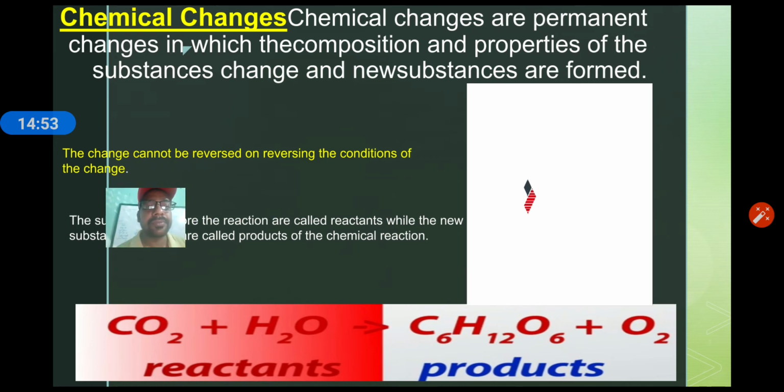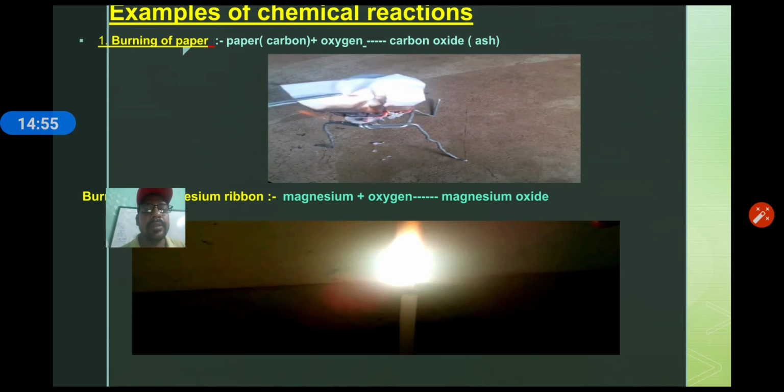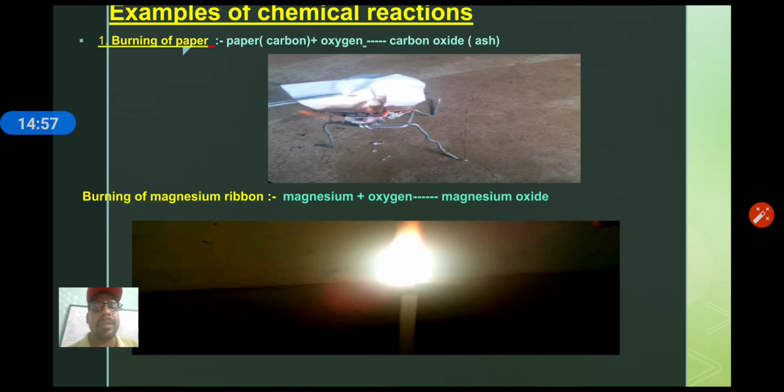Now, a few other examples of chemical reaction. Here, burning of paper. Burning of paper is also a chemical reaction. Yes, when paper gets burned, it will produce heat, light, carbon dioxide and ash.